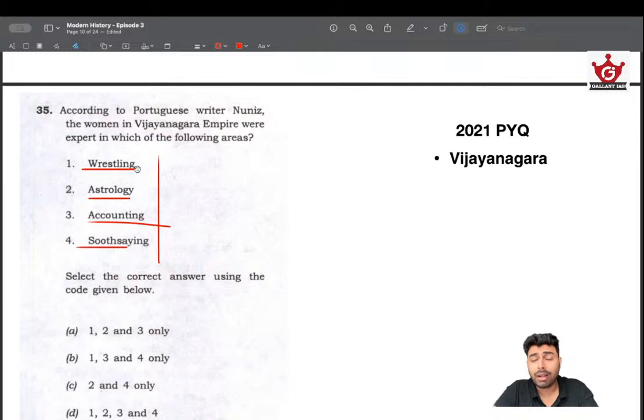Women did have their own strong participation in the social sphere. So this is highly likely because it's Vijayanagara Empire. Had it been any other empire, we need to recheck.